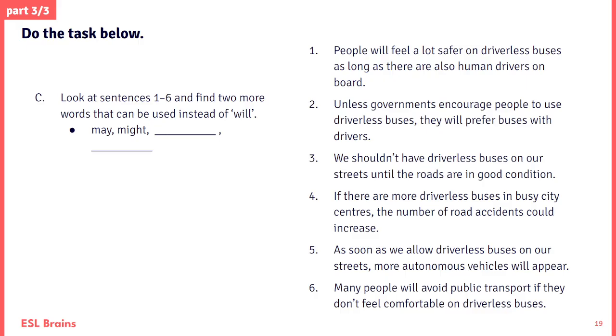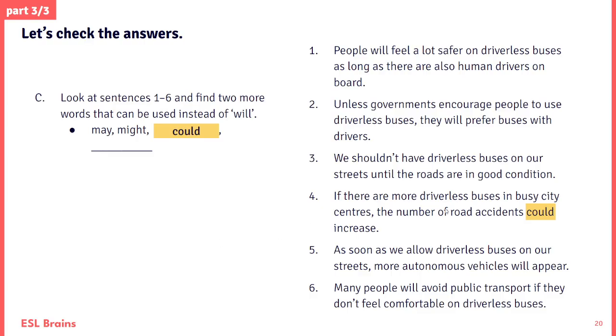Now, look at sentences 1 to 6 and find 2 more words that can be used instead of will, may, might. So again, pause the screen, have a look. What can we replace them with? Okay, here we go. So the first one is could.